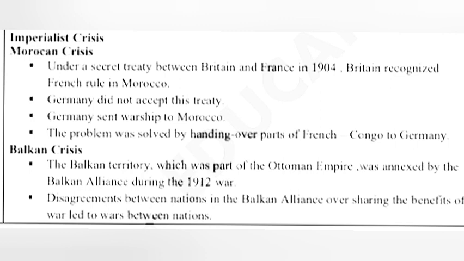Balkan crisis. The Balkan territory, which was part of the Ottoman Empire, was annexed by the Balkan Alliance during the 1912 war. Disagreements between nations in the Balkan Alliance over sharing the benefits of war led to wars between nations.